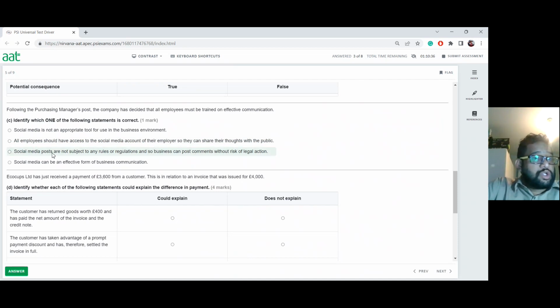That is not correct. Social media posts are not subject to any rules or regulations, so the business can post comments without risk of legal action. That is not true, because they can sue you for slander, misinformation, fake news, anything like that. As long as there's no evidence to back it up, you may end up in a lot of legal trouble. So you're not going to be taking that lightly. But then look at the last one.